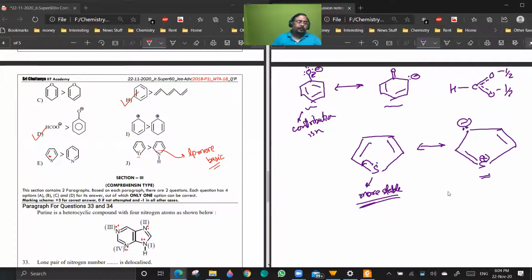Sir, can you repeat once? What I am saying is that again the previous point is there. More equivalent resonance, more resonance energy. So you see, in this case the nitrogen lone pair is not participating. You can just draw another resonating structure of pyridine, something like this.